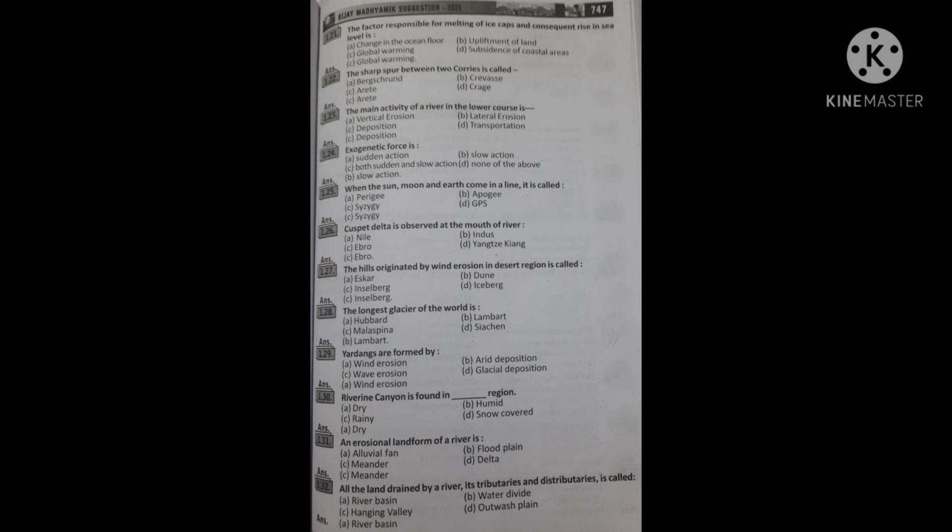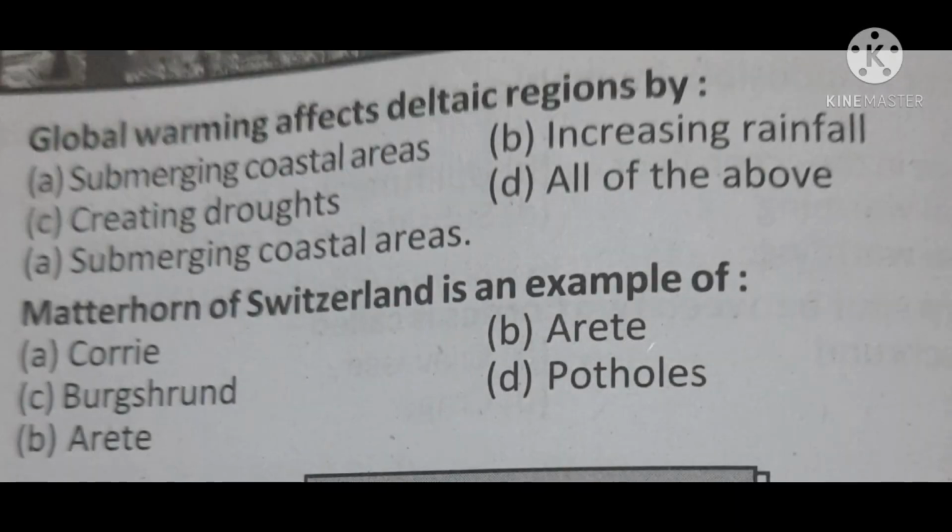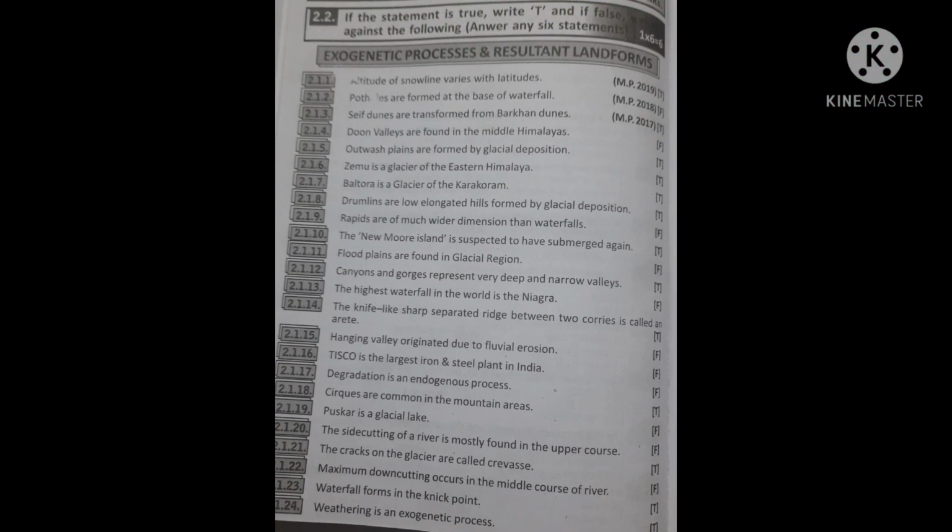Riverine canyon is formed in dry. And erosional landforms of a river is meander. All the land drained by a river, its tributaries and distributaries is called river basin. Global warming affected deltaic region by submerging coastal areas. The next question is, Matterhorn of Switzerland is an example of erratics. Okay, यहाँसम्म भयो तिमीहरूको मल्टिपल चोइस। यस पार्टबाट आउने सम्भाव्य मल्टिपल चोइस क्वेसनहरू यस प्रकार छन्। Altitude of snow